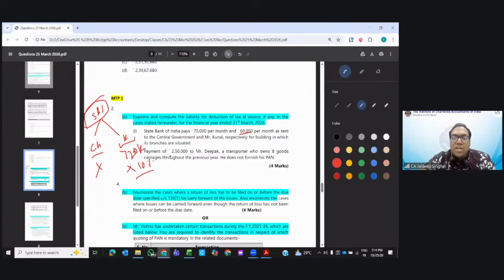Next. Payment of 2,50,000 to Deepak, a transporter who owns 8 goods carriages. He doesn't furnish PAN. First of all, which section will apply here? Payment to transporter. Okay, Navneet says no, less than 10 vehicles.